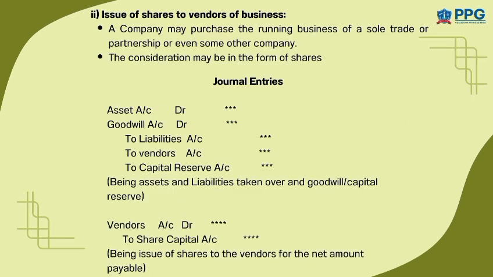When a company buys another business, instead of paying cash, the company can give its own shares to the sellers. The first journal entry is Asset Account Debit, Goodwill Account Debit, to Liabilities Account, to Vendor's Account, to Capital Reserve Account. The second journal entry is made for issue of shares to the vendor: Vendor Account Debit to Share Capital Account. Both entries are made when one company buys another company's business.